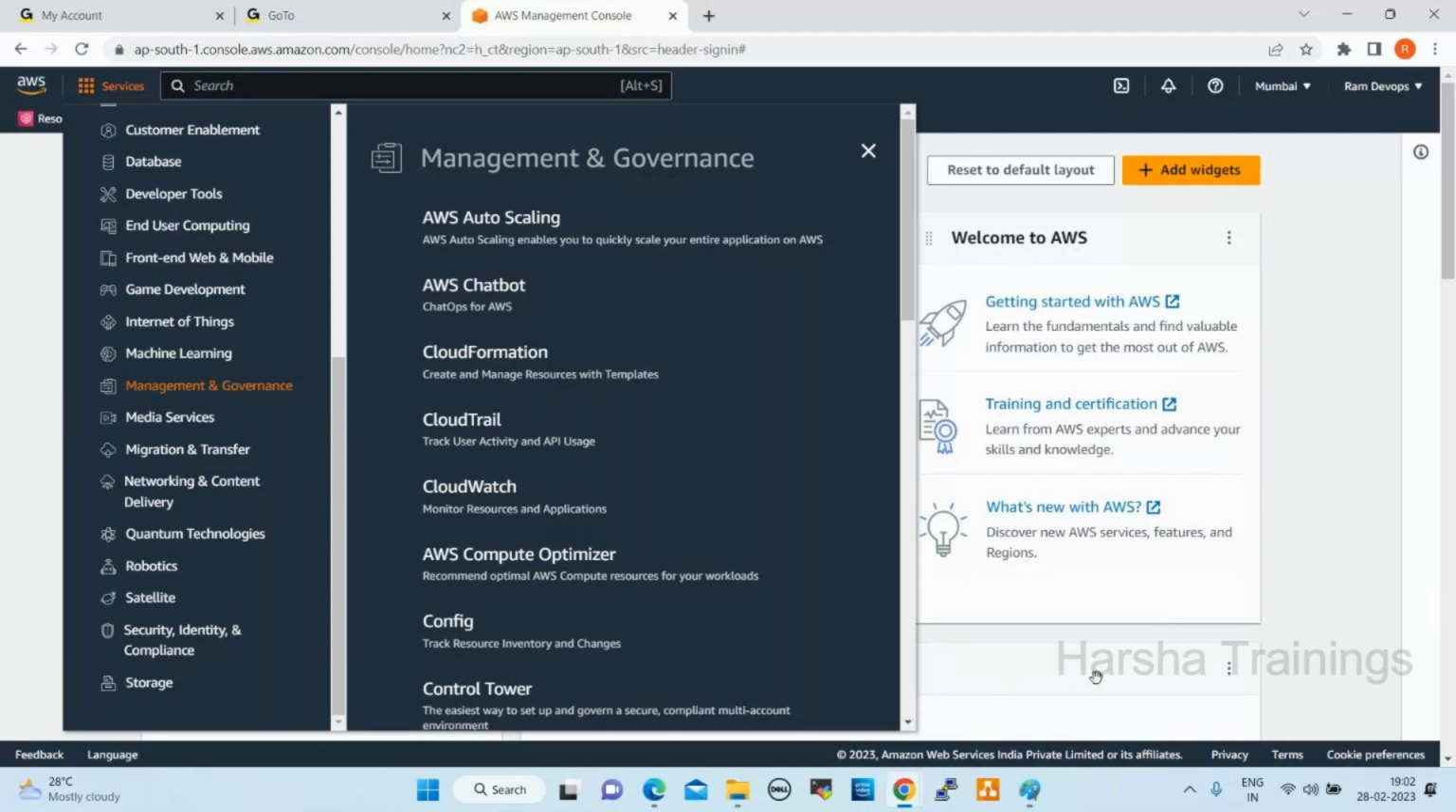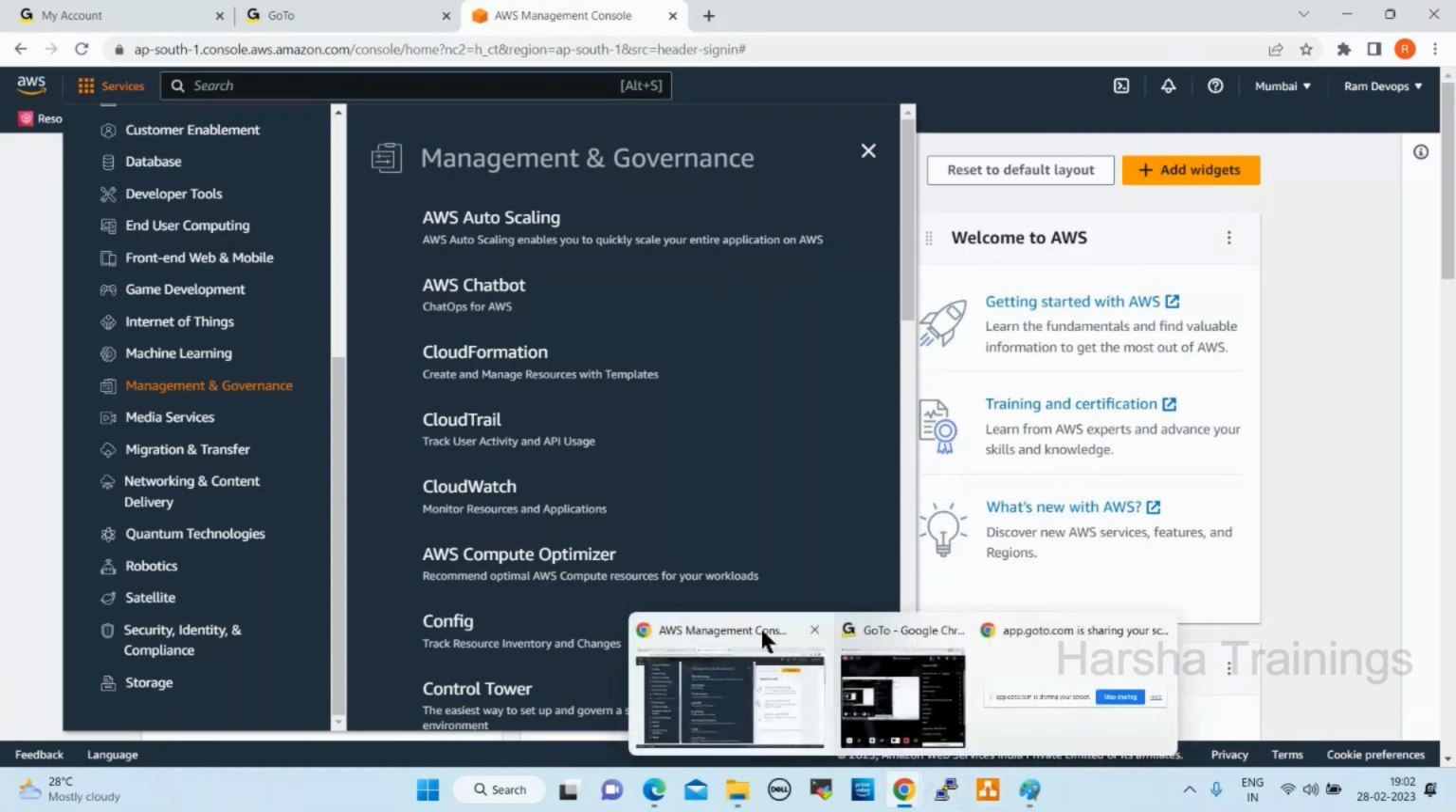Ram, one more request. Do you have the syllabus that we're going to cover? If you have it, just share it in the WhatsApp group also. Sure, I'll share the AWS syllabus with you, what things we're going to cover. Anyone newly joined today, can you share your WhatsApp number and email address so that previous recordings will be provided?